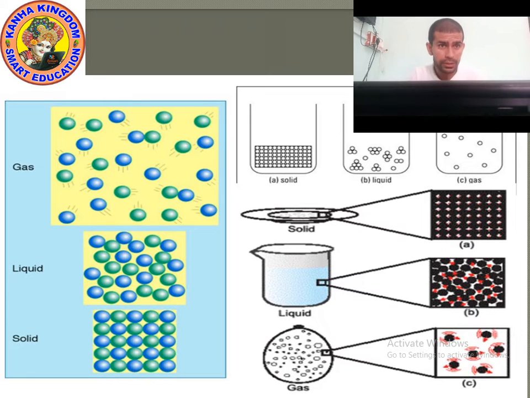Now, look at the gap. Can you see the gap between the particles of solid? Yes, there is a very small, tiny gap. So we can say property number 2: the gaps between the particles are tiny, and hence it is tough to compress them.